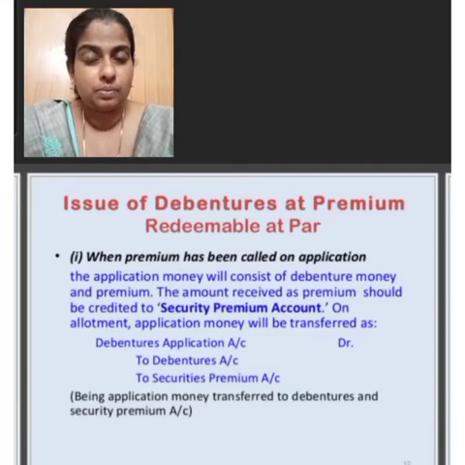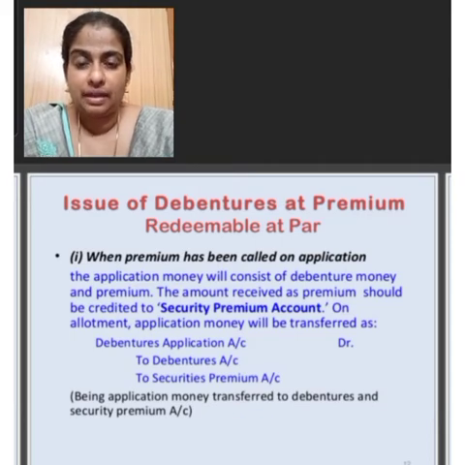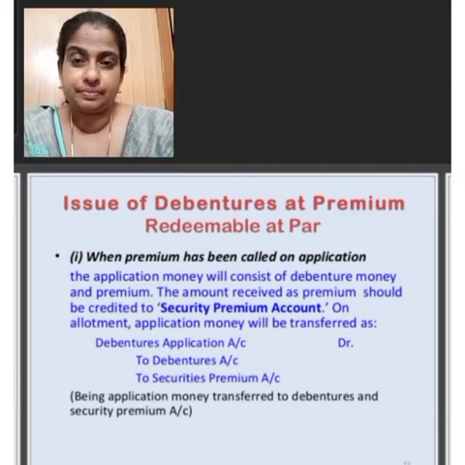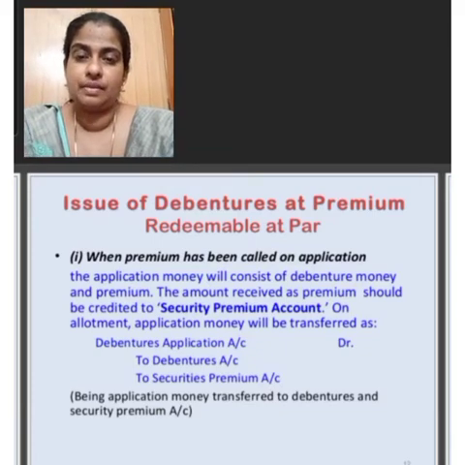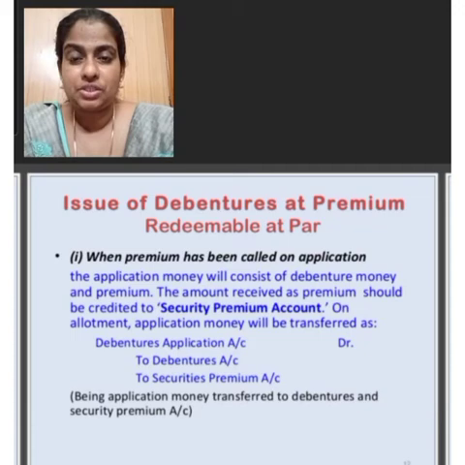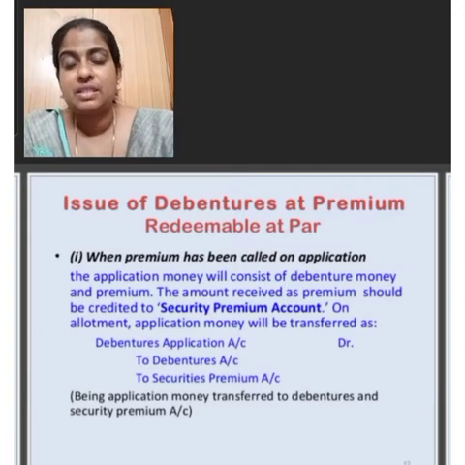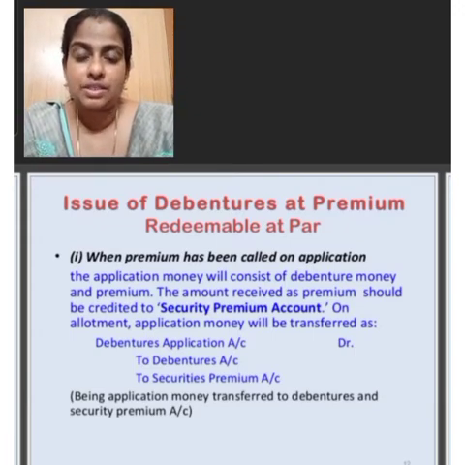Today, in this fourth module, we are going to study the issue of debentures at premium and redeemable at par. The redemption of debentures means repayment of debt to the debenture holders. A company can issue debentures at par, at premium, and at discount. These debentures can be repayable at par or at premium.